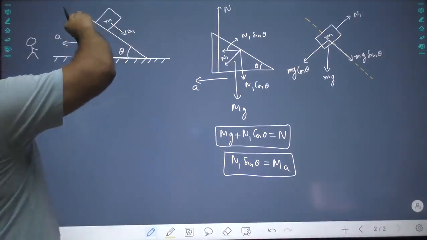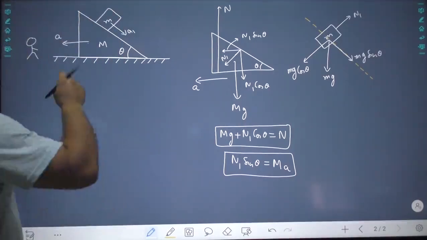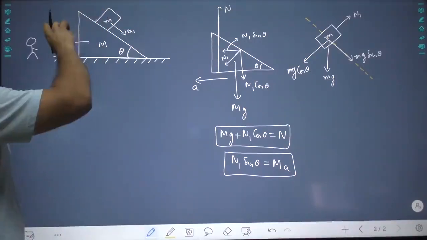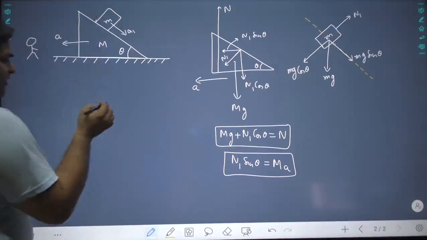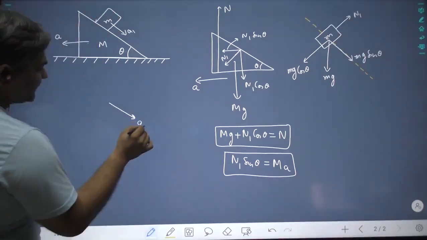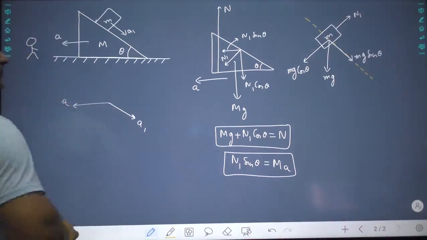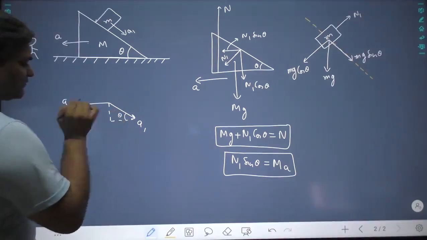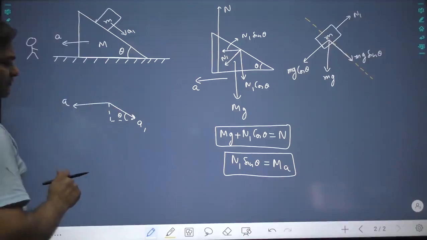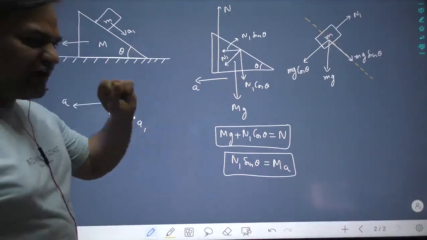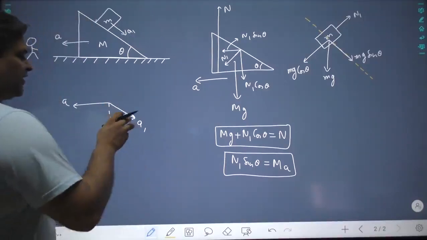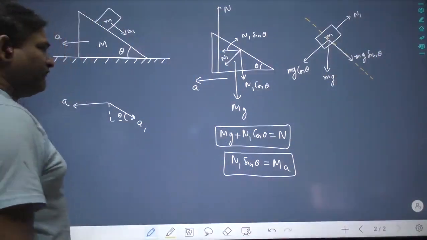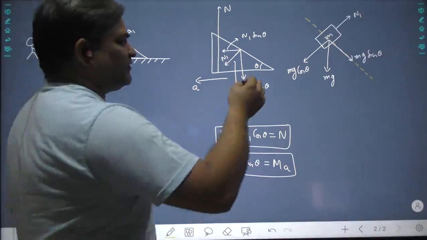Now acceleration of this block with respect to wedge is a1. Now understand, but the wedge itself is moving. So to get the final acceleration of this block with respect to earth, you have to add them vectorially. Now see, this is a1, this is a. This a1 is at some angle theta. So you have to add them vectorially. Now see, this a1 is along this direction, while this a is along horizontal direction, like this.